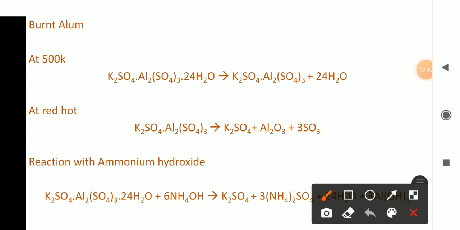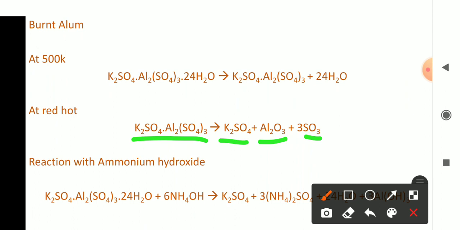Okay. Now next condition is given at red hot. Red hot means at extreme higher temperature. At that time, this burnt alum is again converted into potassium sulfate, alumina. The formula of alumina is Al2O3 along with the formation of sulfur trioxide, that is SO3. Okay, so at red hot, the potash alum is converted into potassium sulfate, alumina and sulfur trioxide.